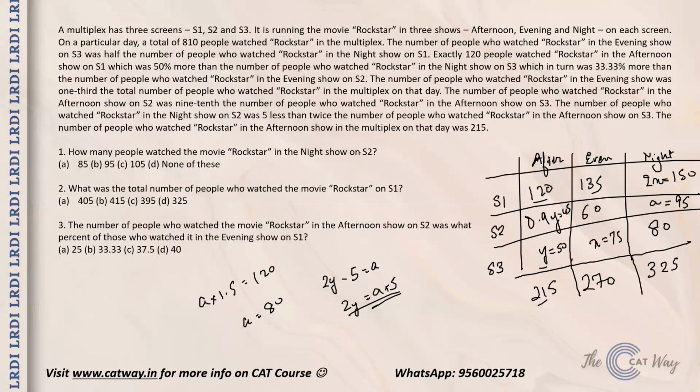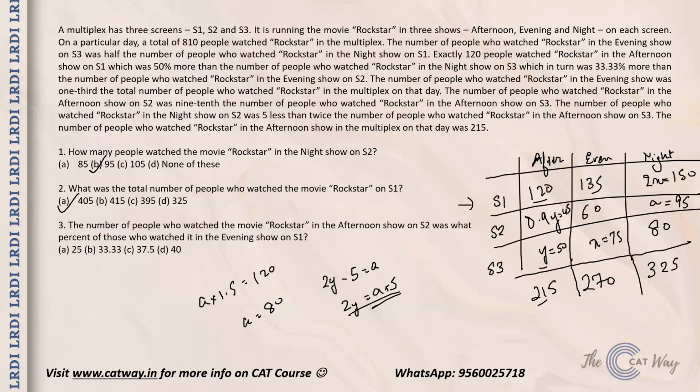Now moving on to the questions. How many people watched Rockstar in night show on S2? That is 95 people, so option number B. Now what was the total number of people who watched Rockstar on S1? This calculation we have to do. That is 150 plus 120, that is 270, plus 135, basically 405. Option number A is the right answer.